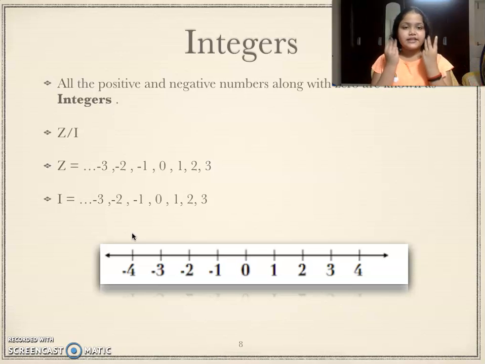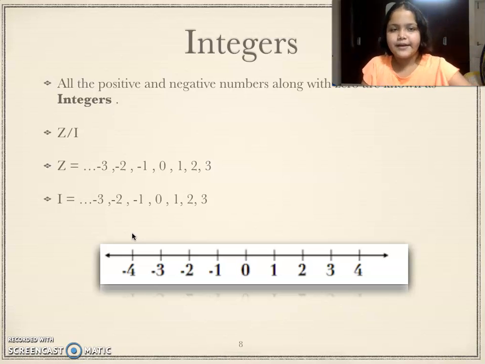So these three types of numbers, positive, negative and the number 0 itself, are known as integers, and integers are denoted by the letter Z. If you have to write integers, you can write Z is equal to the negative numbers, 0 and then the positive numbers.